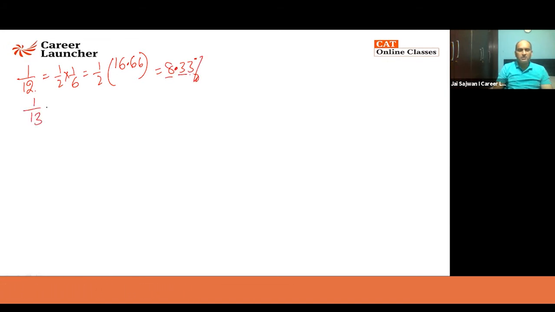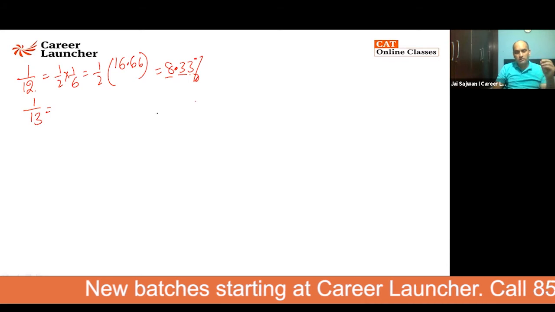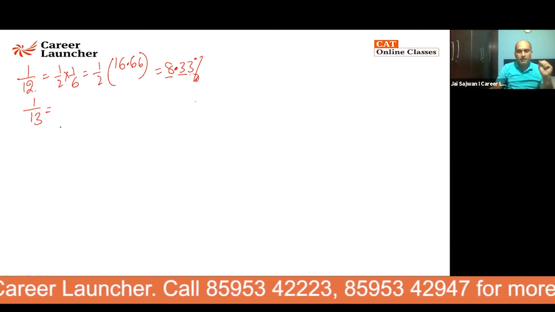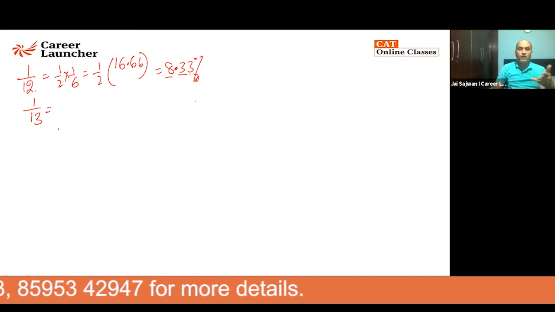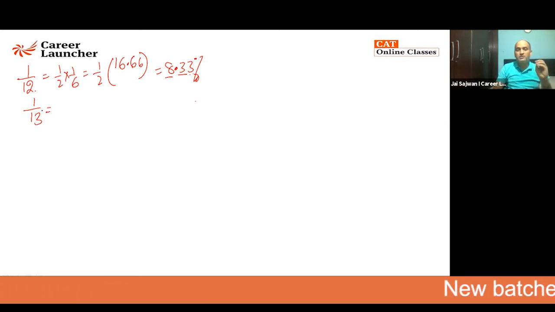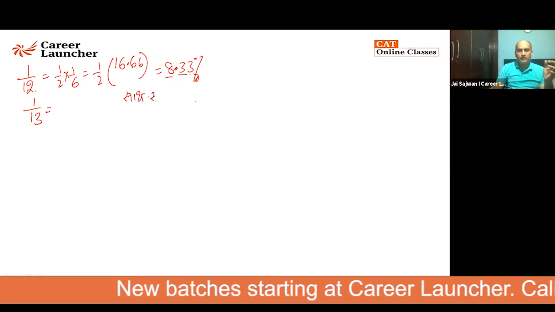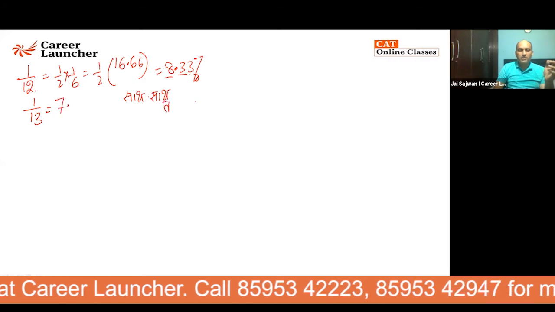1 by 13. 13 is such a lucky number. In Hinduism, it is considered one of the most lucky numbers. But if we talk about Catholics, if we talk about Christians, they consider 13 to be a very unlucky number. So usually if you see in Europe, people don't even go out of their home on Friday the 13th. I'm sure you must have heard of it. So 13, they say you can only go out when there's someone's saath. So I'm sure all of you know in Hindi, saath means together. But if you change this tha with ta, it becomes saat ka saath.